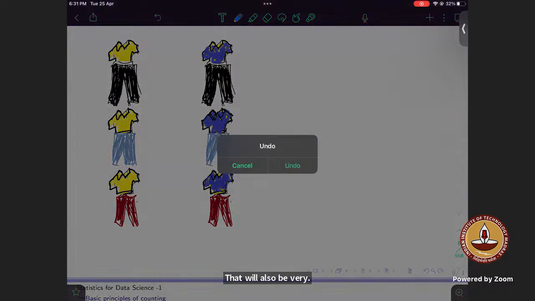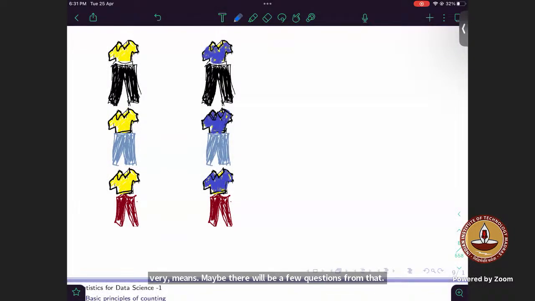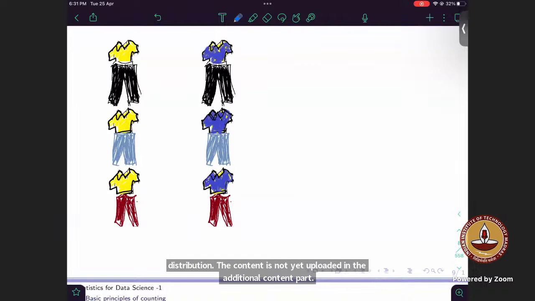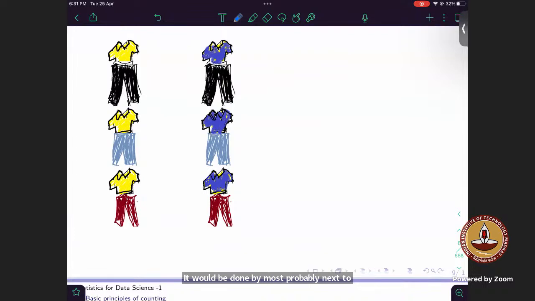Are those from 1 to 4 going to be simple ones? It is a very difficult question to answer which is simple for whom. What about the geometric distribution? The content is not yet uploaded in the additional content part. It would be done by tomorrow at most. The next session is scheduled for tomorrow, right? A revision session. Yes, sir. So we'll bring in 2-3 questions to give you a rough idea about how to go about geometric distributions.